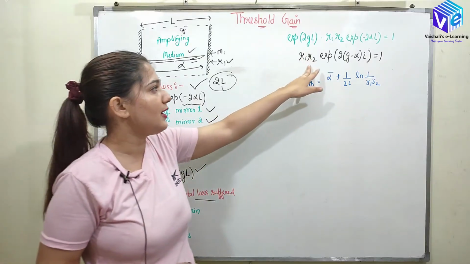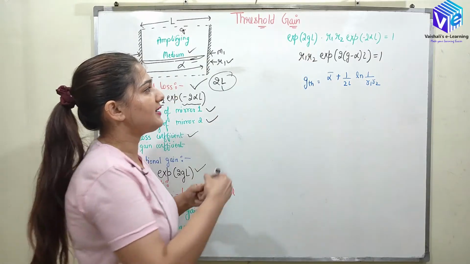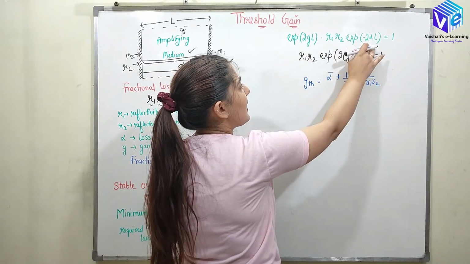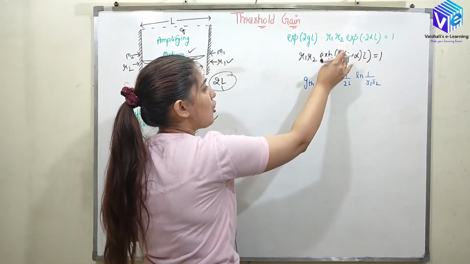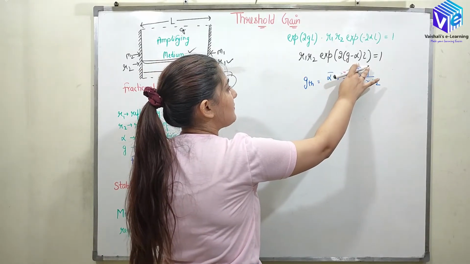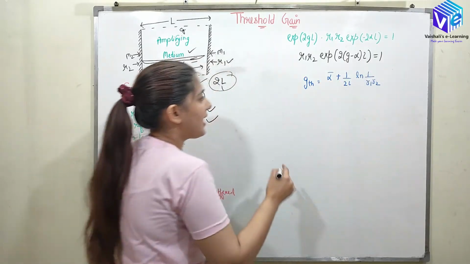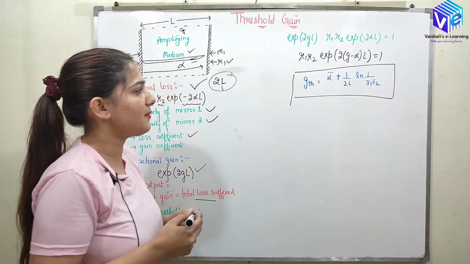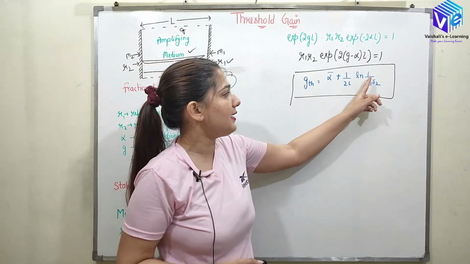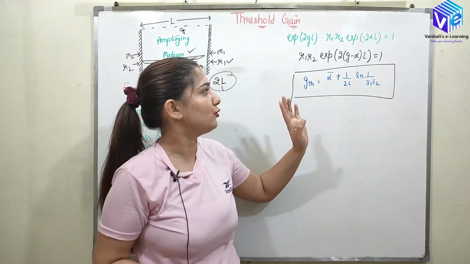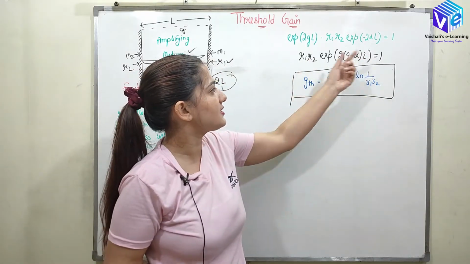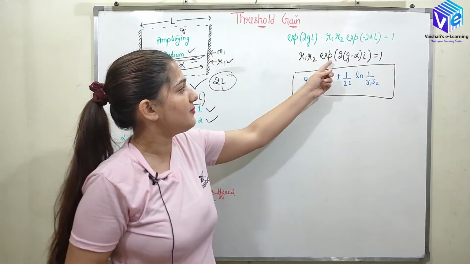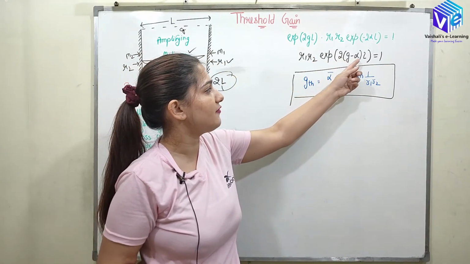will be equal to 1. So now here, for R1 R2, I can take the exponential common. Here we have 2GL, here we have minus 2 alpha L. I can take 2L common, and I will be left with G minus alpha. Now I can solve this and I will get the equation for GTH, which will be equal to alpha bar plus 1 upon 2L ln 1 upon R1 R2. So I can take the exponential this side, I can take R1 R2 this side, I can take log, and I will be left with 2G minus alpha into L.